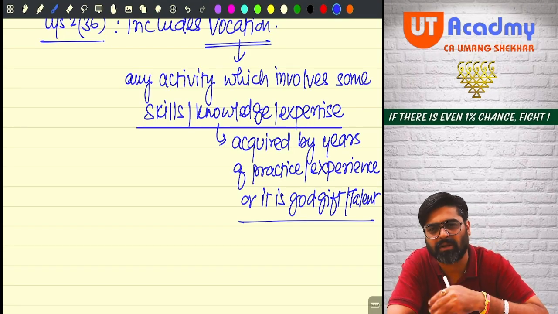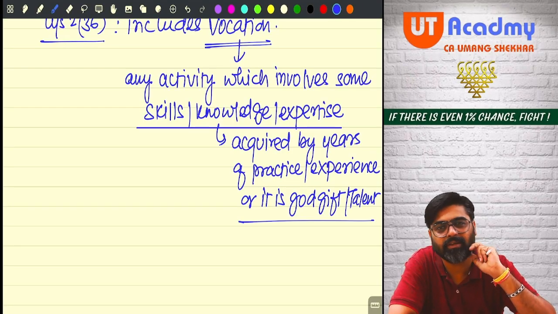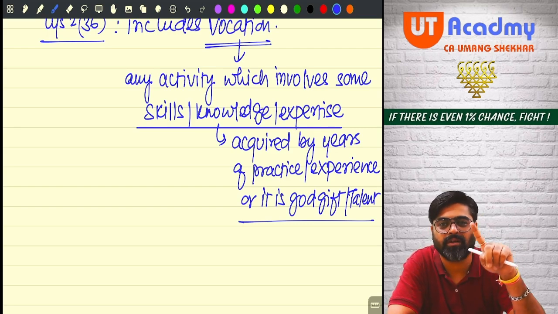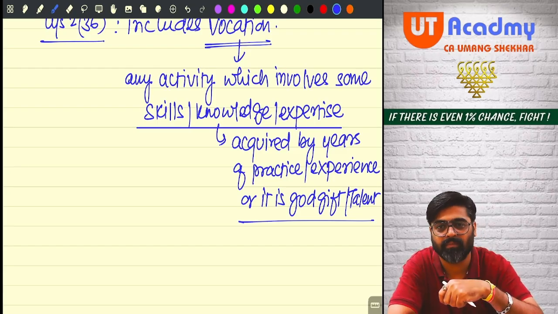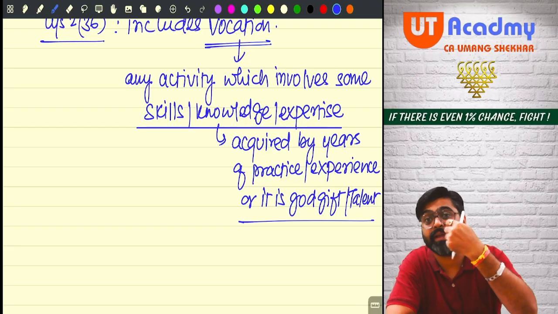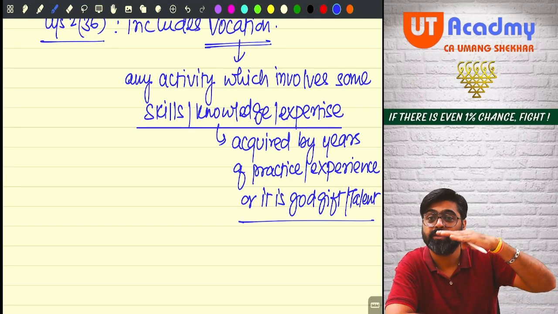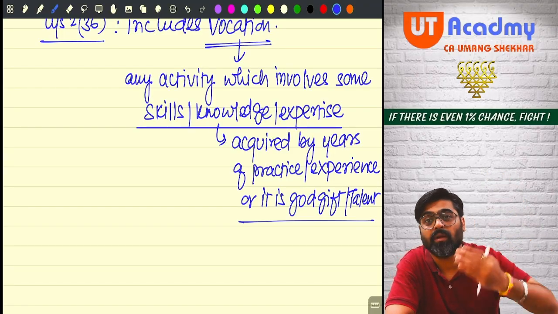You practice a lot, and you get selected in the Indian cricket team. There is no such institution in India known as the Institute of Chartered Cricketers of India, where you are supposed to give the foundation exam, then the inter exam, then do the internship, then give the final exam. Then after passing the final exam, you will be given a degree, chartered cricketer. Then only you can go and play for the Indian cricket team.